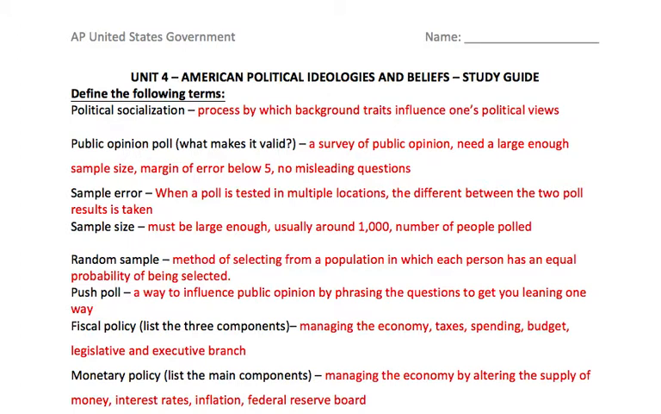We see sampling errors when a poll is tested in multiple locations at the same time. They look at the difference between those two and the results. A sample size must be large enough. Again, a survey can get a large number of people, maybe 10,000 people, but usually around 1,000 to 1,100 people is a good sample size when looking at a certain population.